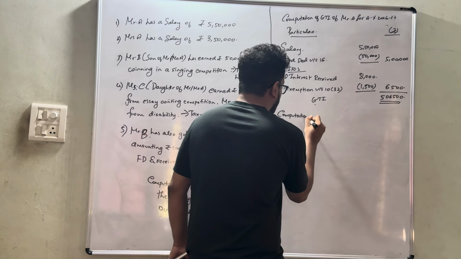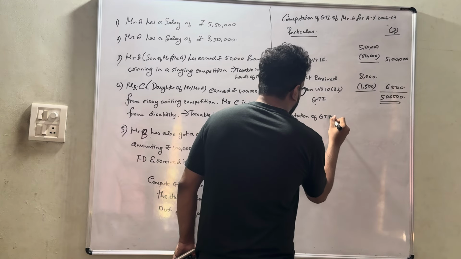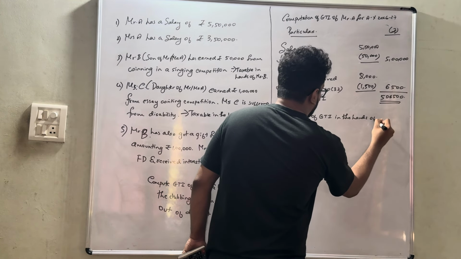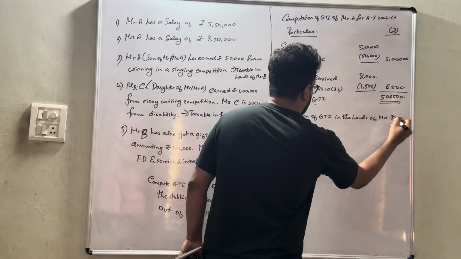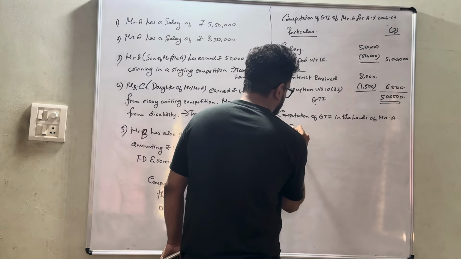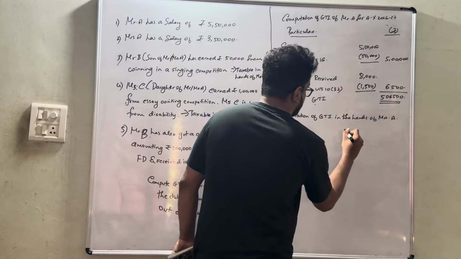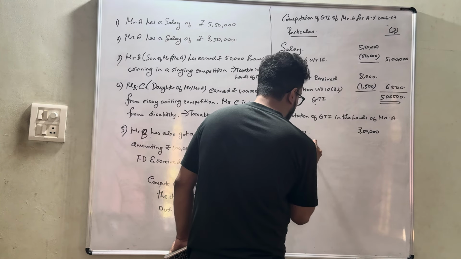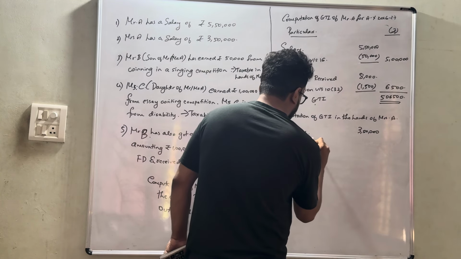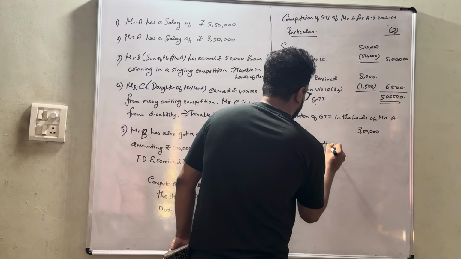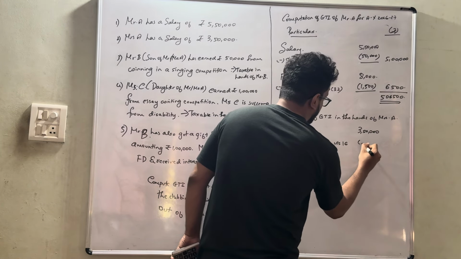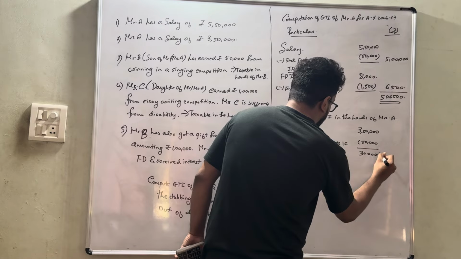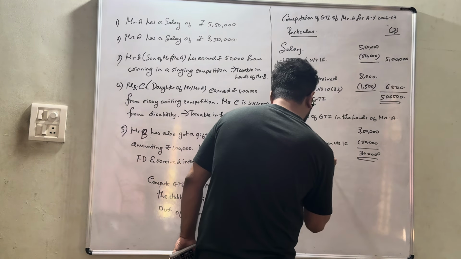Okay, next, computation of gross total income in the hands of Mrs. A. This is nothing but she only has salary and nothing else. So salary, that is 3,50,000. Let's take the same, that she has shifted out of default regime, less standard deduction under section 16, that is negative 50,000. So only 3 lakh is the gross total income.